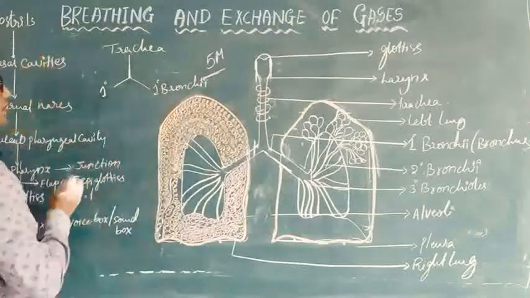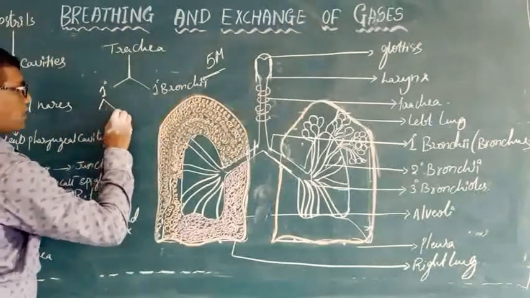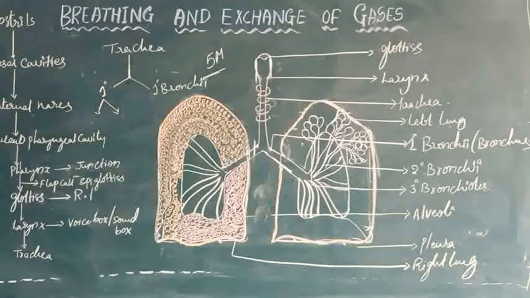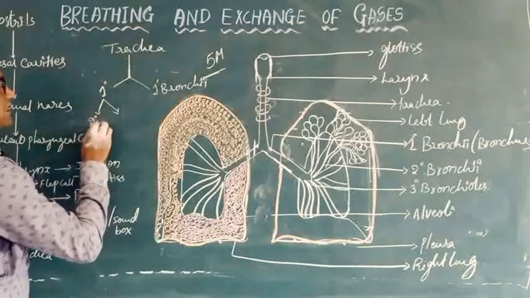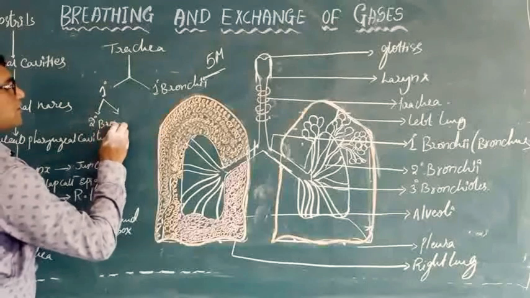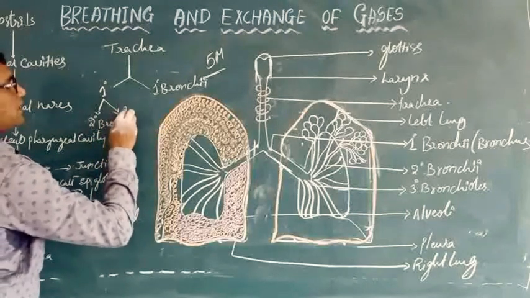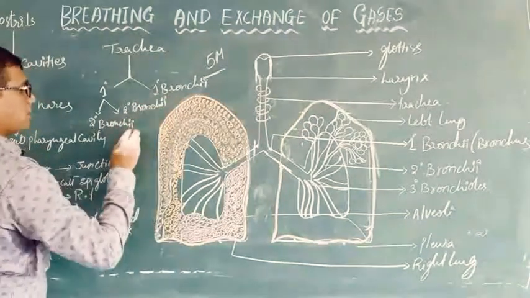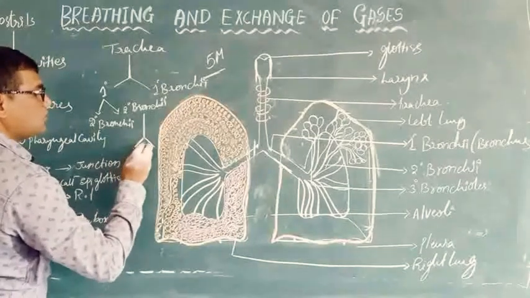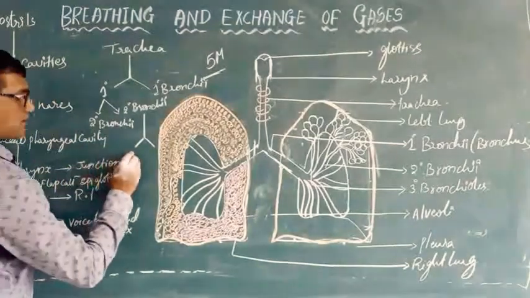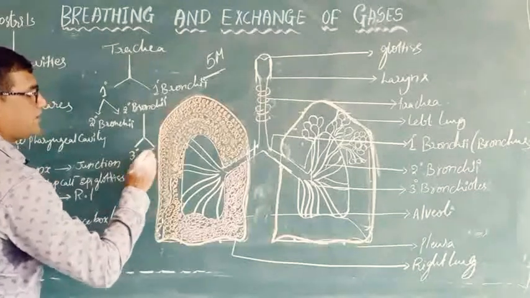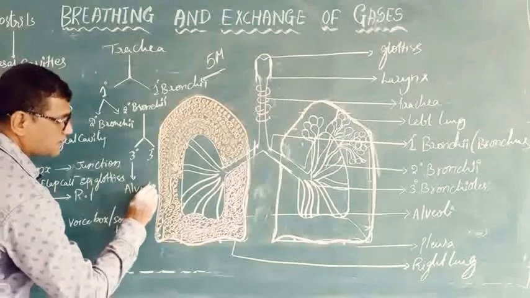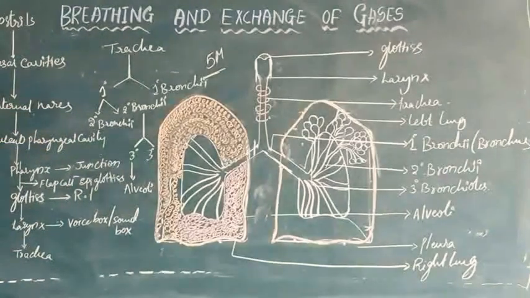Each primary bronchus, when it enters into the lungs, an airtight cavity, divides into secondary bronchi. These secondary bronchi further divide into more branch structures called tertiary bronchi. To these tertiary bronchi, the structural and functional unit of respiration, called alveoli, are attached.